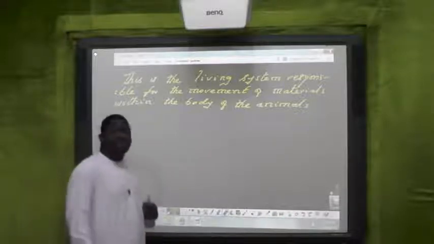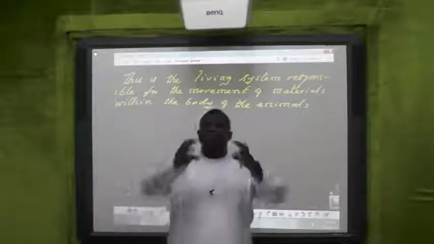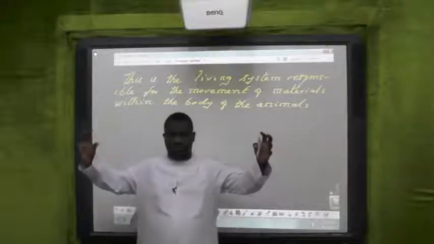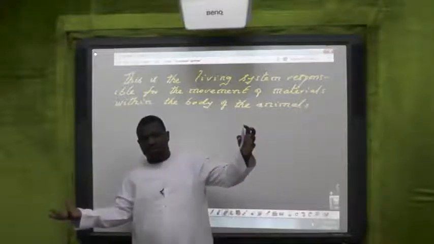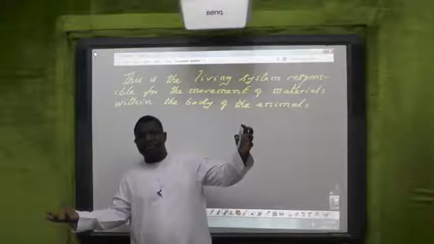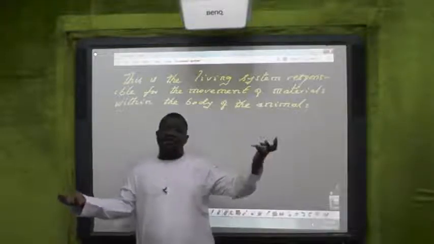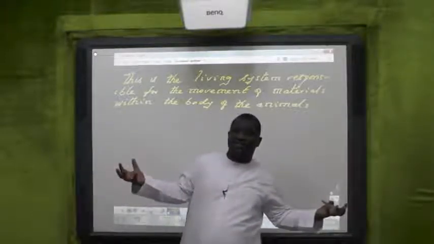Now, this transport system can be divided into two. One is the simple transport, and the other one is the mass transport.